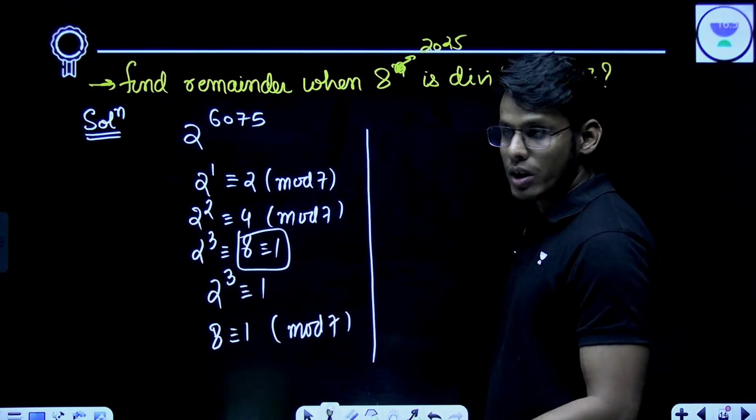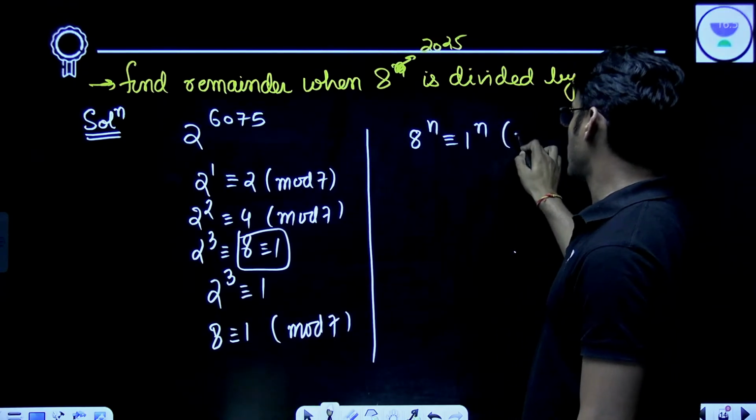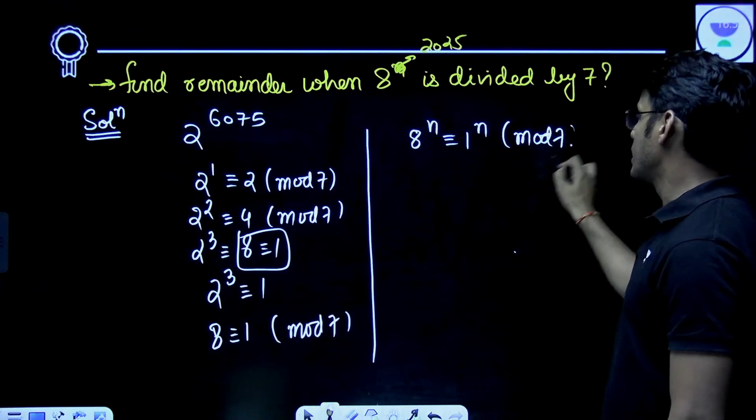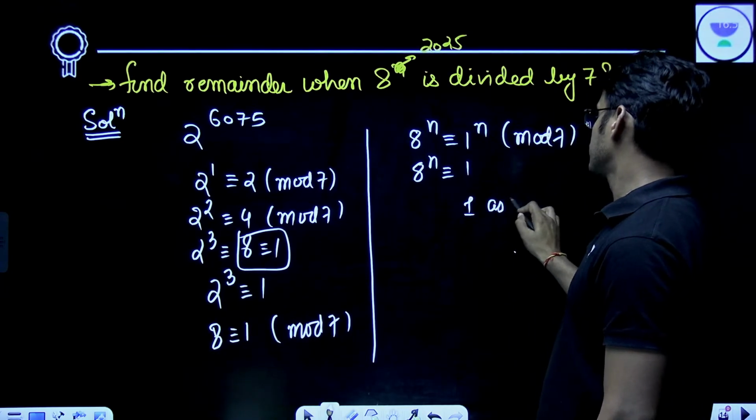Now, by our theorem, 8 to the power n is congruent to 1 to the power n mod 7. And what is 1 to the power n? It is 1 only, which gives me 1 as the remainder.